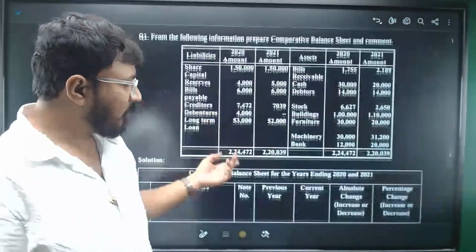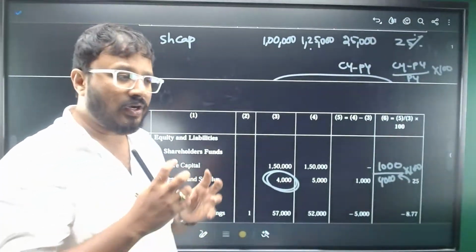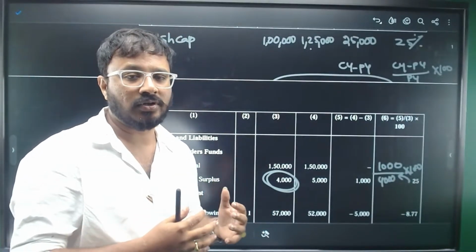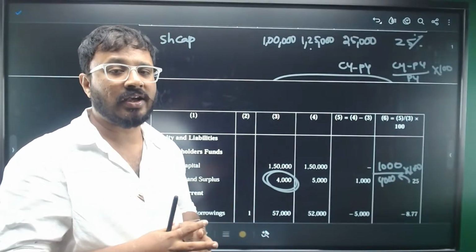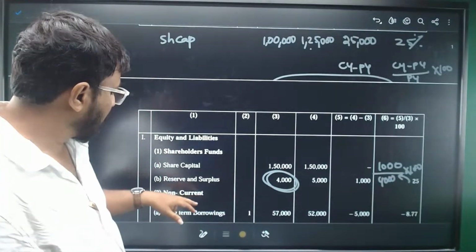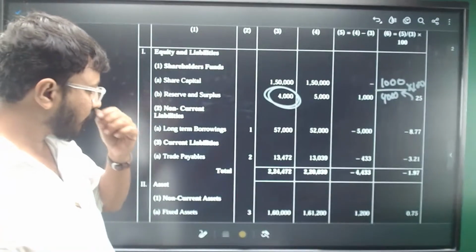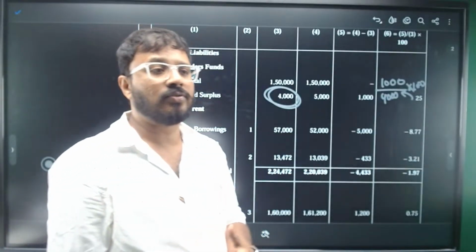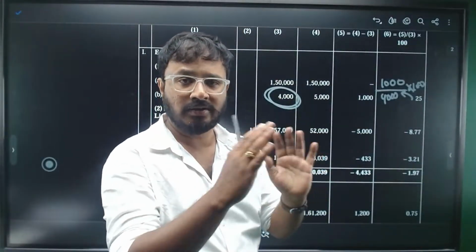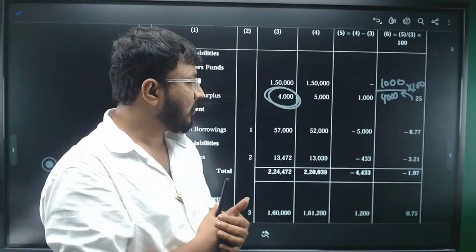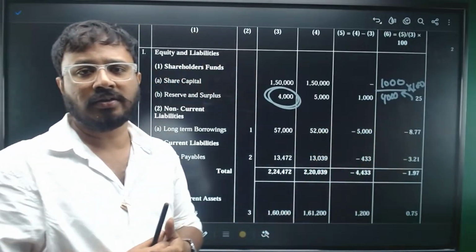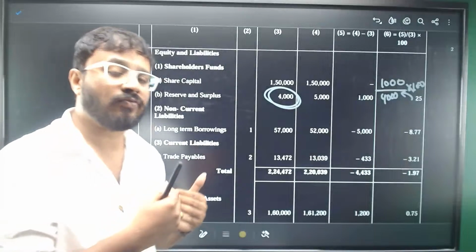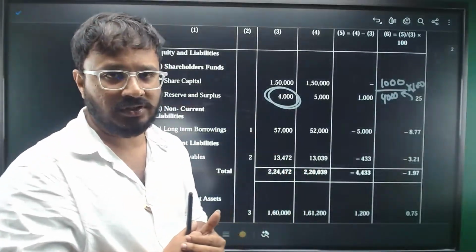You see the numbers which are big, where there is a big change. What is happening to the overall fixed assets, what is happening to the debt? If you see debentures, the borrowings are decreasing, so it is a good sign for the business. It is repaying its debt. So you can mention that the company has seen an 8.77% decrease in the borrowings, which is a good indication for the business, right?